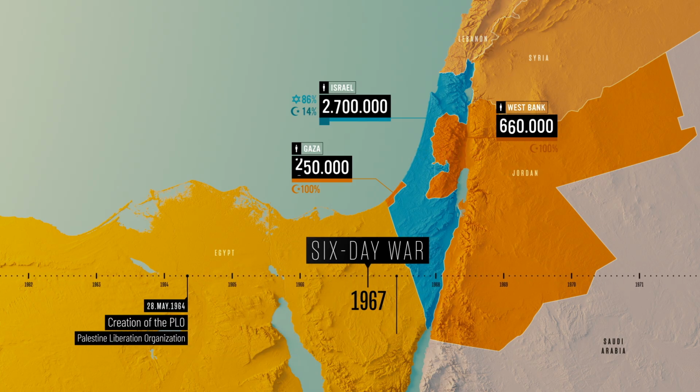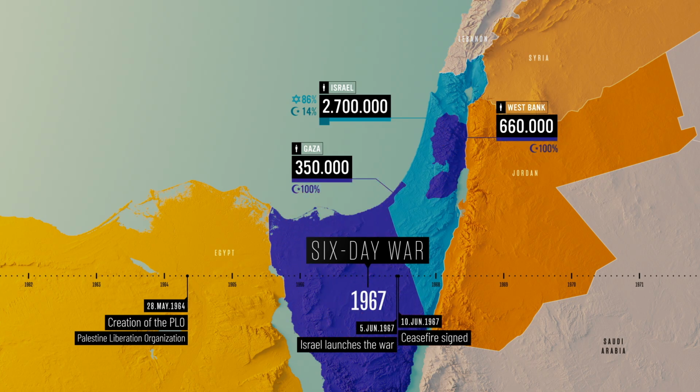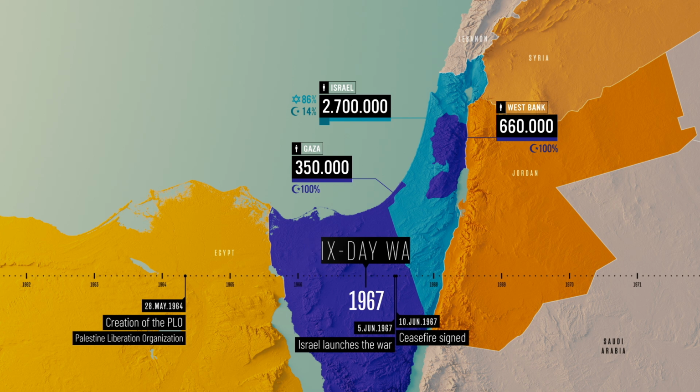Israel defeats Egypt, Jordan, and Syria. It occupies the Sinai Peninsula, Gaza, and the West Bank. 1 million Palestinians come under military administration, starting the period of occupation.